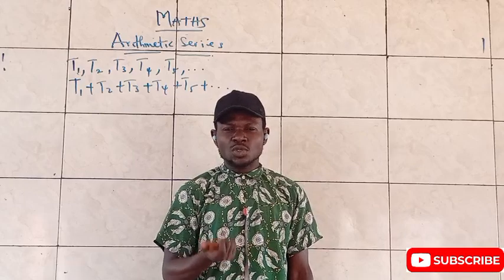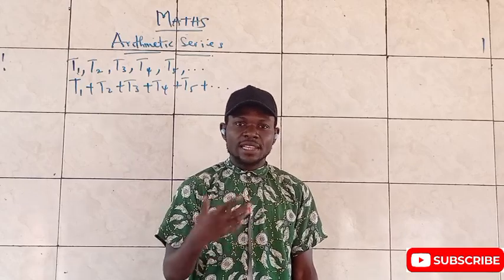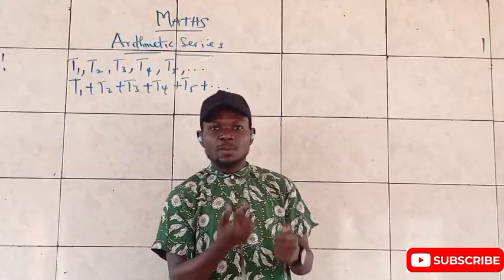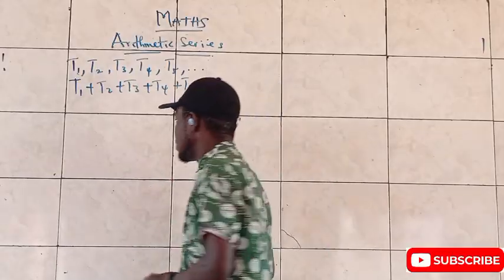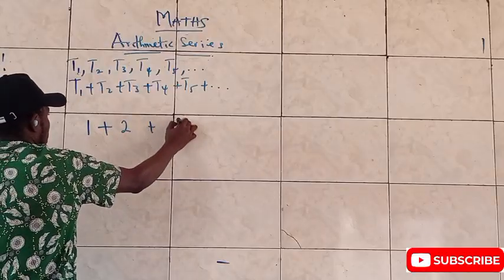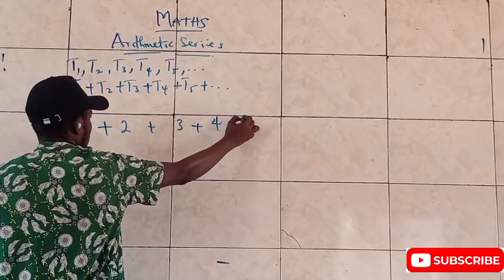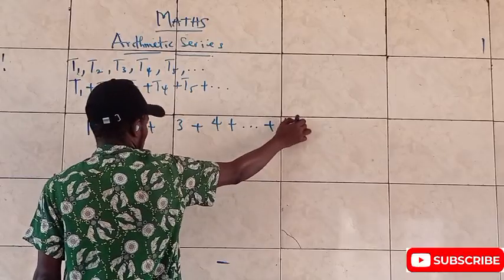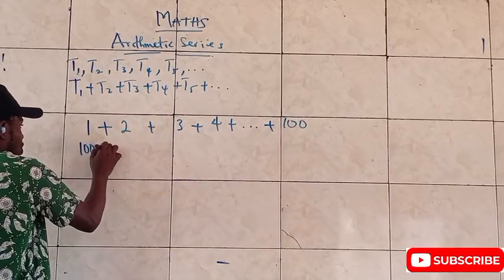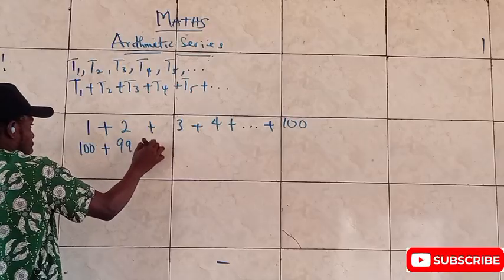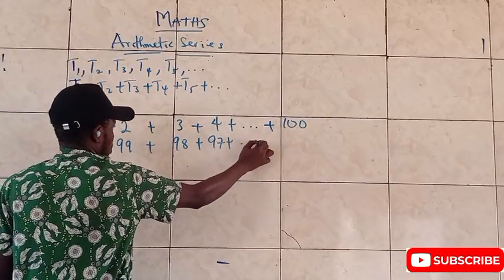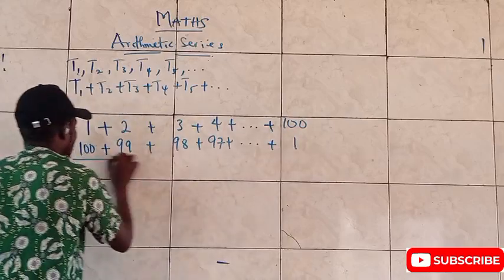And the man was so surprised. He told the teacher the answer is 5,050. How did you get that? That was too fast. Then he explained to the teacher. He said, what I did is this. What I did is simply say 1 plus 2 plus 3 plus 4 plus all the way to 100. So the teacher was watching. Then he said again, I said 100 plus 99 plus 98 plus 97 plus all the way to 1. So I added it up.